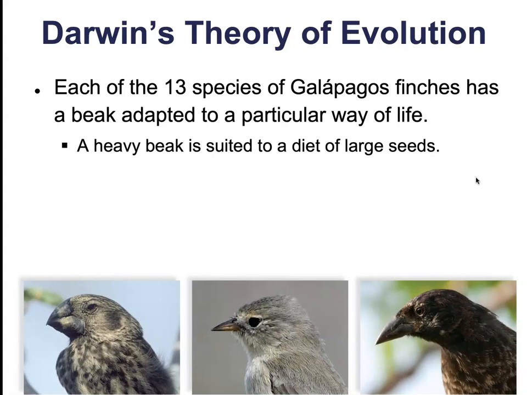Each of the 13 species of Galapagos finches had beaks that were adapted to a particular way of life. So some had heavy beaks that were suited to a diet of large seeds. The beak of the warbler finch is going to be more suited for feeding on insects. A long, somewhat curved beak and the split tongue of the cactus finch is going to be suited for probing the cactus for seeds. And there were other observations for natural selection. He noticed the changes in shells of marine snails due to hunting by crabs. He noticed changes in the beak length of the scarlet honeycreeper due to a new food source.